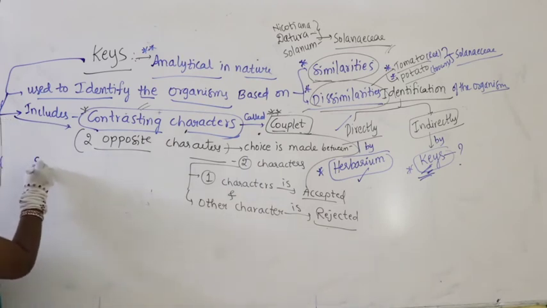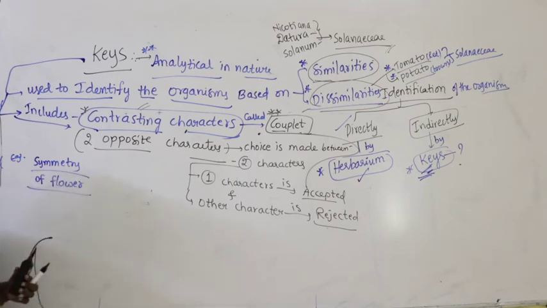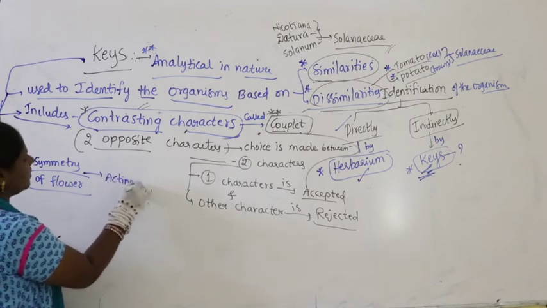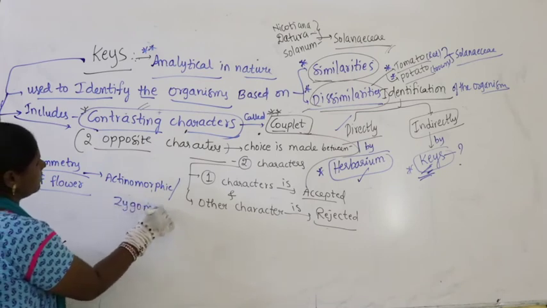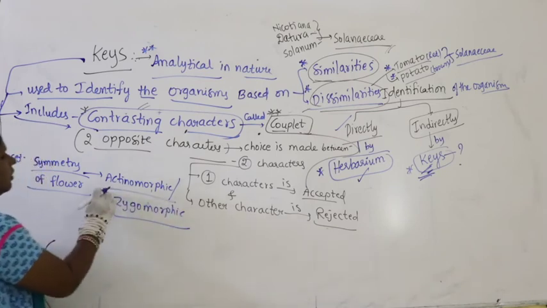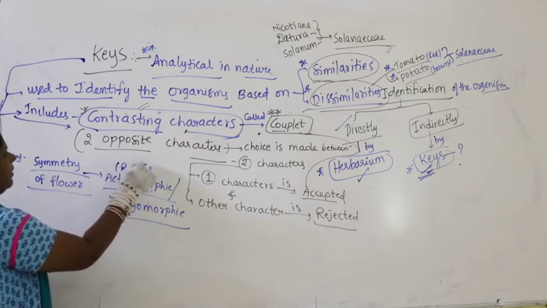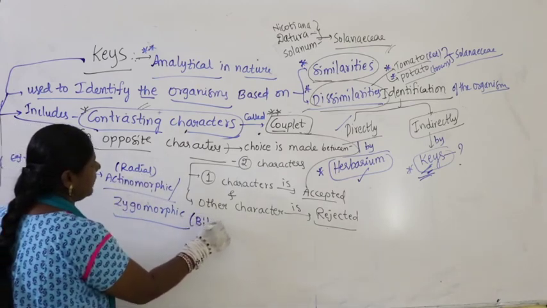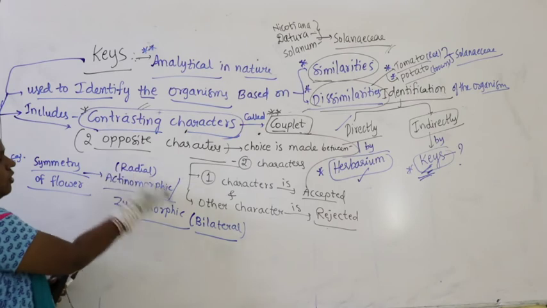If you talk about symmetry of the flower, what are the two contrasting characters you will expect? It may be actinomorphic or zygomorphic. What is actinomorphic? Radial symmetry. What is zygomorphic? Bilateral symmetry.